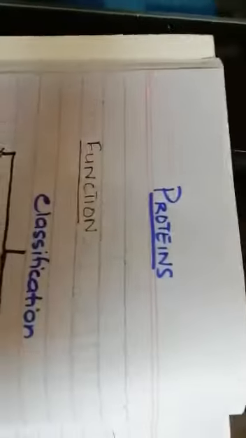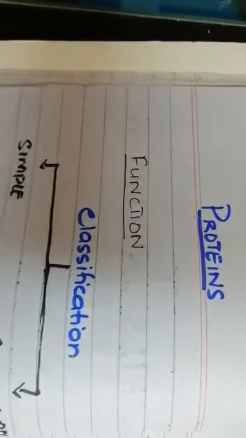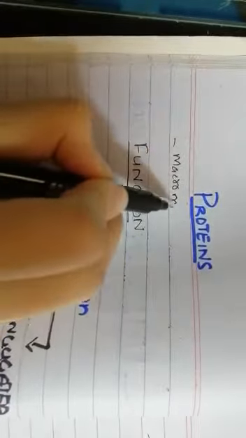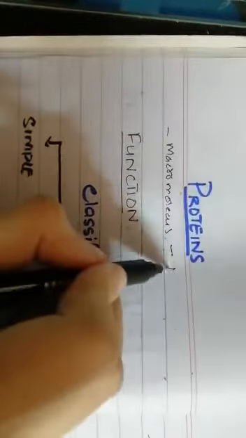So today we are going to discuss proteins. So what are proteins? Proteins are simply important macromolecules present in the body, and this macromolecule is formed from a sequence of nitrogenous amino acids.